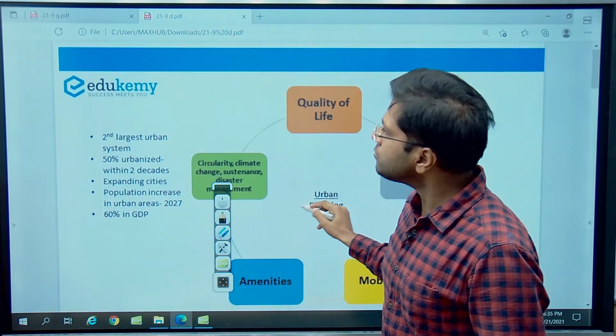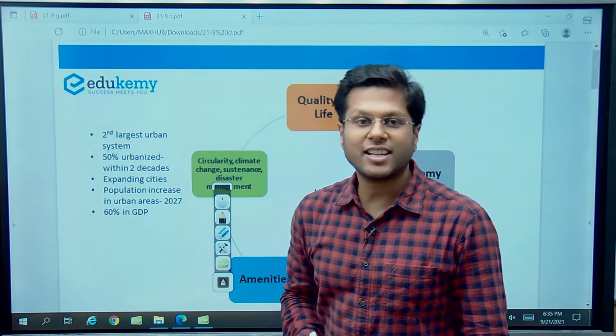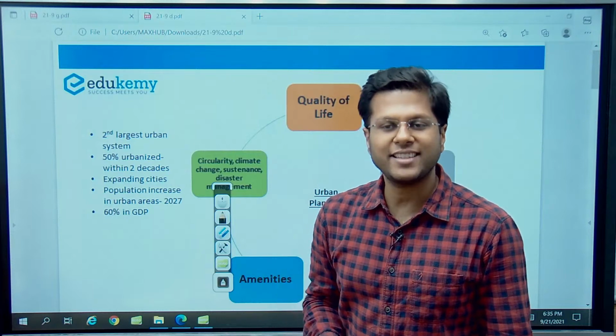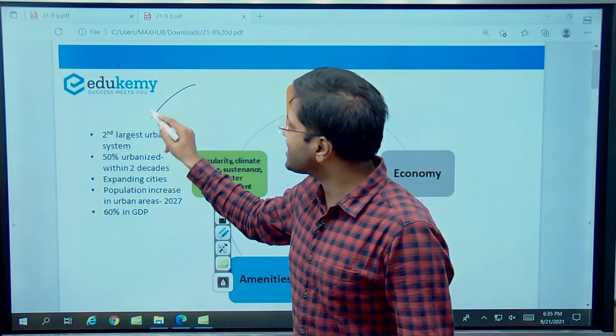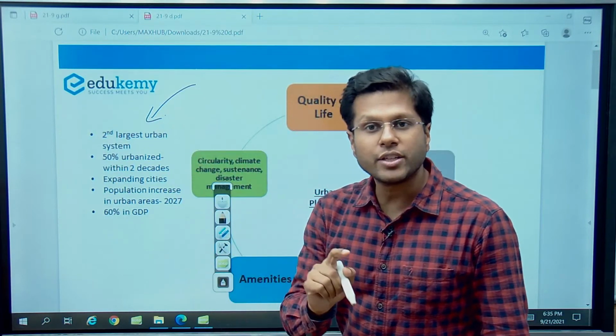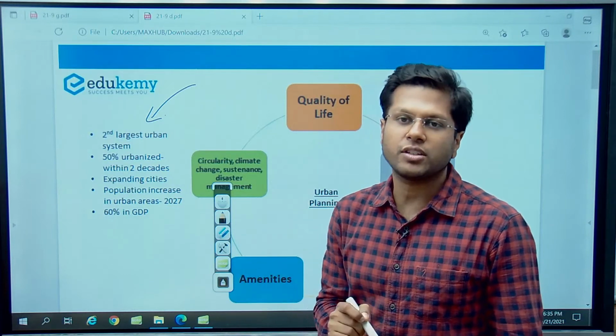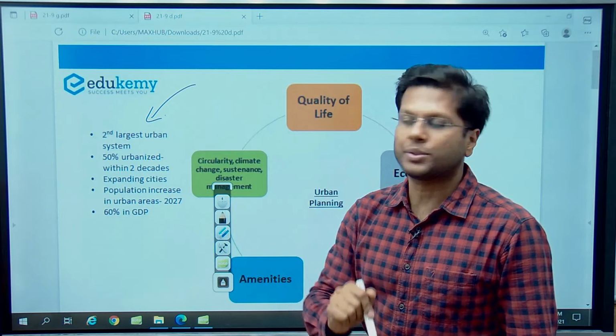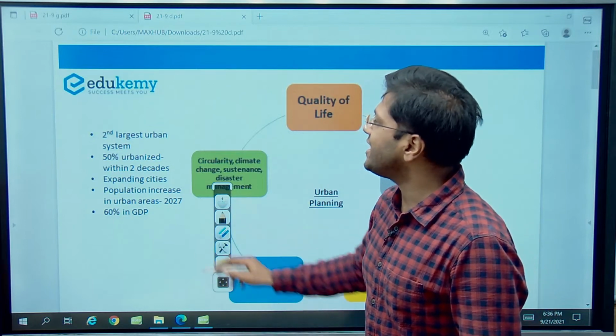Now, India is the second largest urban system in the world. Which is the first largest? Yes, of course, it is China. Because China not only has a lot of population, it also has an enormous amount of urban population. And this urban population is leading its growth, right? So growth in economic activities, right?